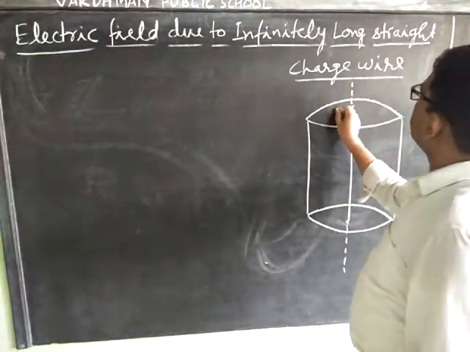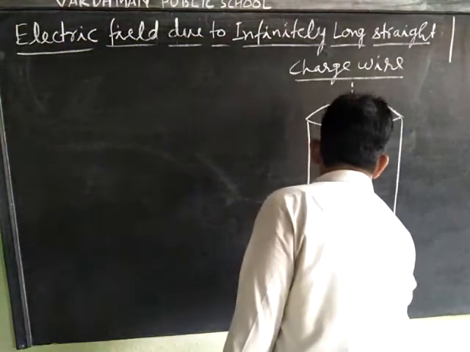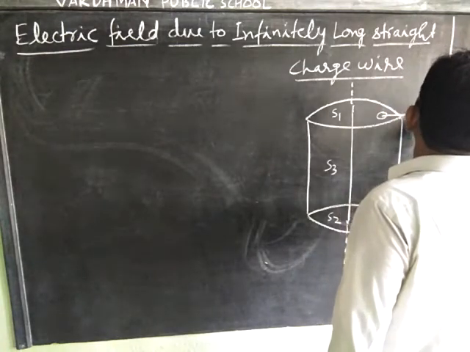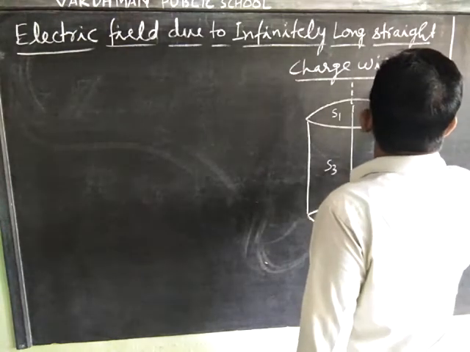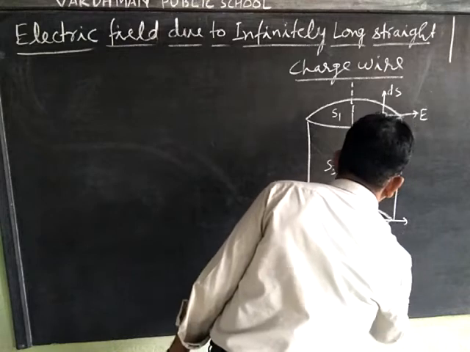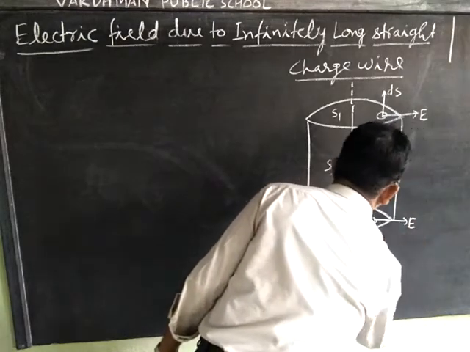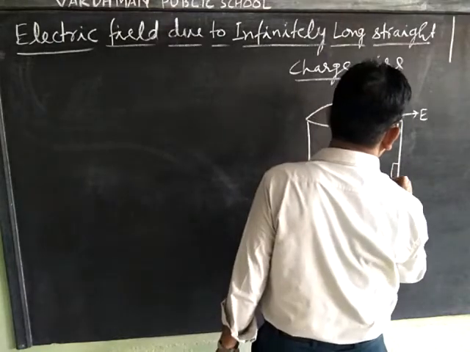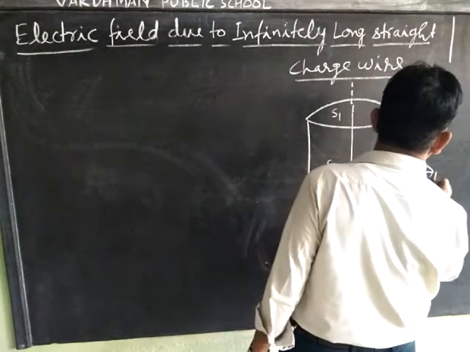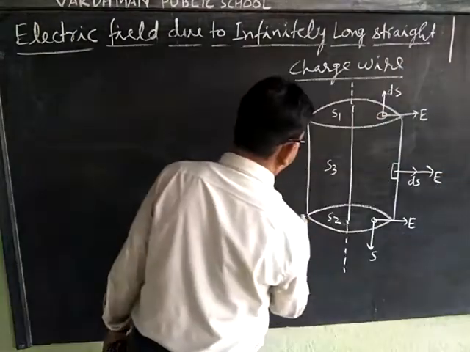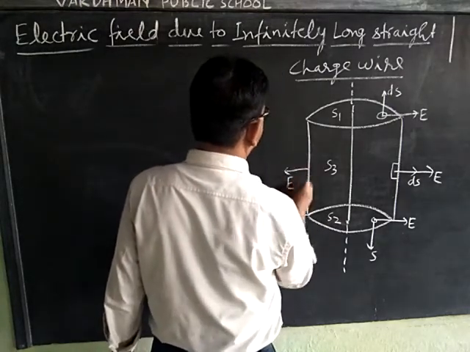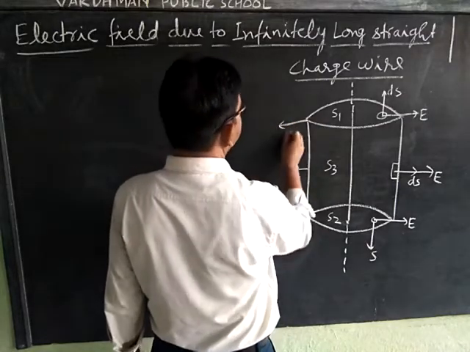It consists of three surfaces, S1, S2 and S3. This is the direction of the electric field. This is the surface area. This is the direction of the electric field. Same direction here, electric field and surface area, dS and E. This is the electric field. Consider this is the electric field also.